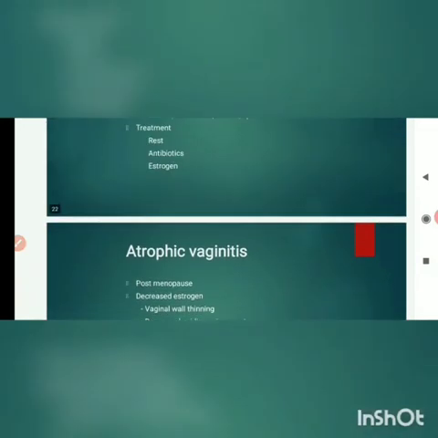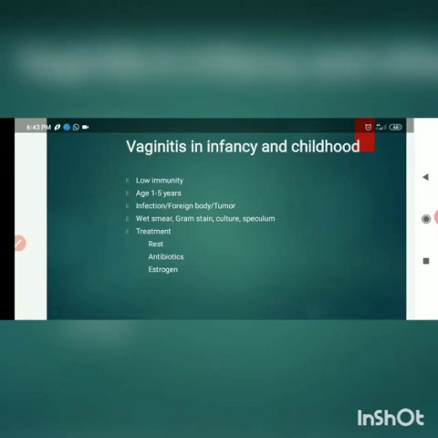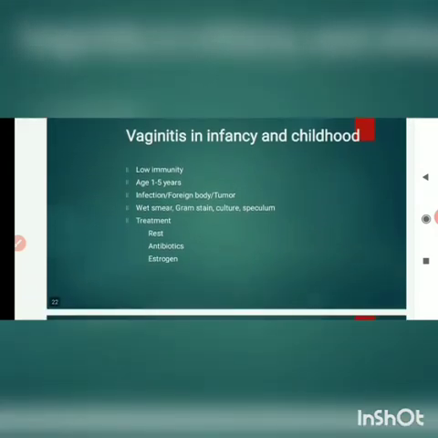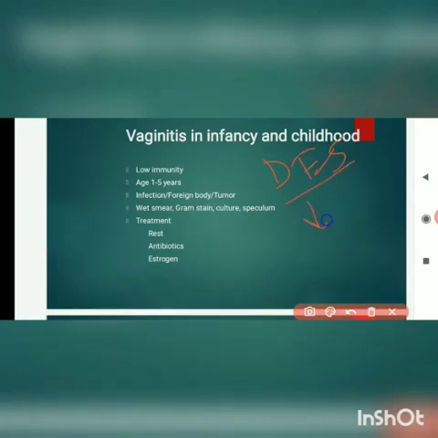So I'm giving you one assignment. You should tell me what diethylstilbestrol does in the genitourinary system of a female child. This is your assignment. Please post it as comments.